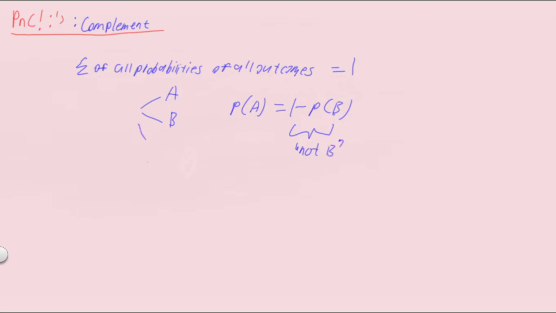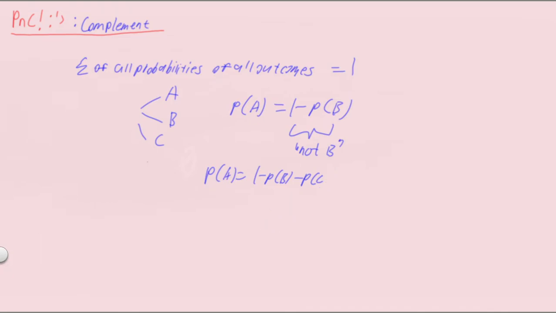Of course, if there are more outcomes, let's say A, B, C, then we have P(A) equals 1 minus P(B) minus P(C). So if there are 3 different outcomes, that would be it. Over here, it is neither B nor C. So this is the idea of complement.